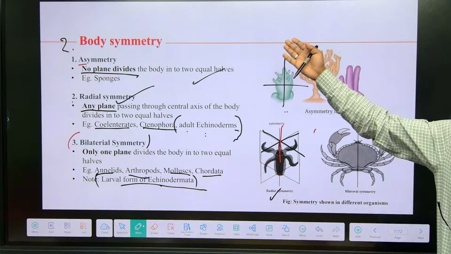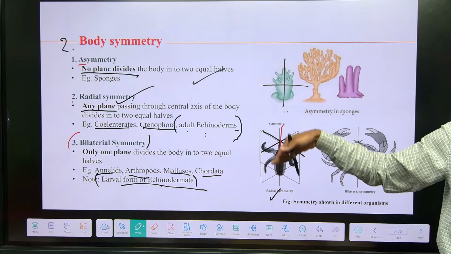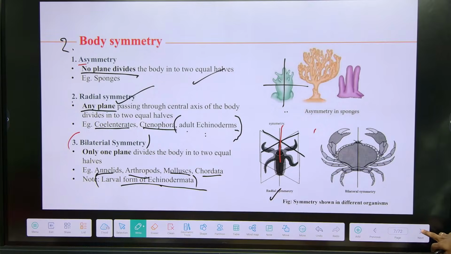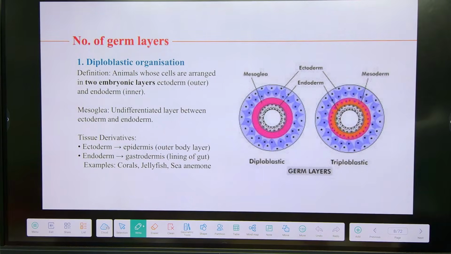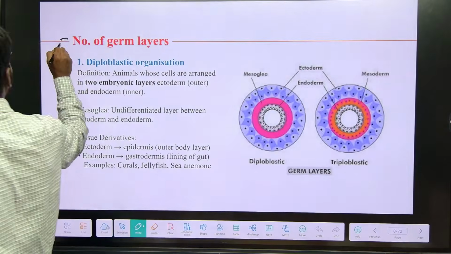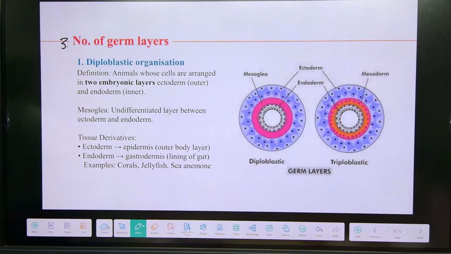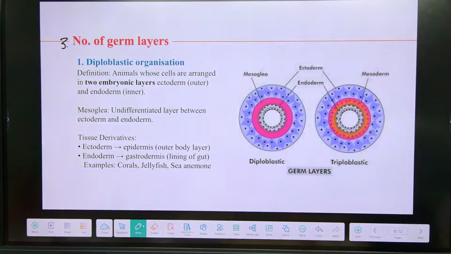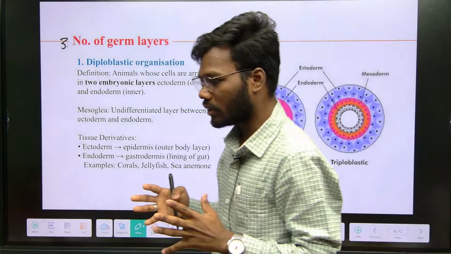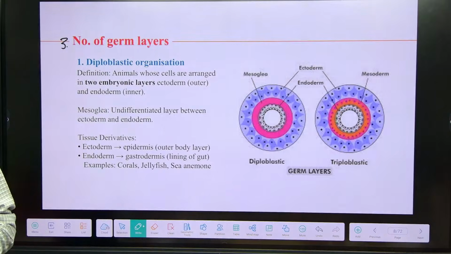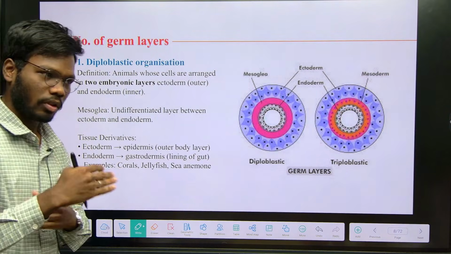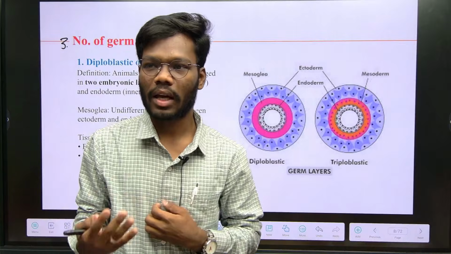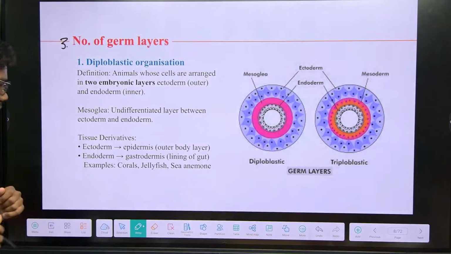So this is about body symmetry. Animals are classified into three different classes based on symmetry. Next one, based on the number of germ layers. Based on the number of germ layers also, we classified the animals into two different categories: one is diploblastic and the next one is triploblastic. Let's see what germ layers are. When fertilization happens, the zygote forms, right? After the zygote, a blastocyst is going to form. After the blastocyst, the gastrula is going to form. So in this gastrula, what happens?